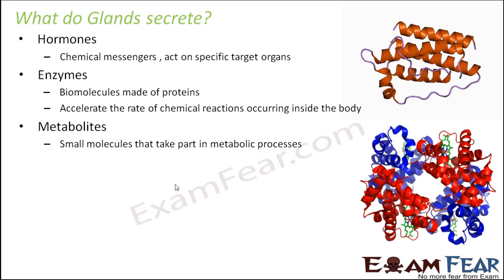If you talk about digestion, you have different activities like ingestion, then the exact digestion, then the absorption of the digested food, then the egestion of the undigested food. So whenever so many processes are involved, there are many molecules which take part in those processes, and they are called metabolites. Many of the metabolites are also produced by these glands.